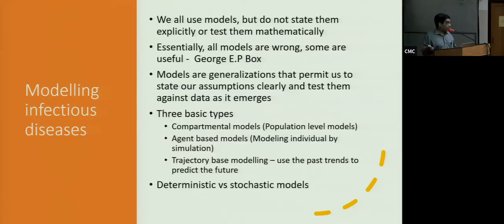They are useful, but right now we're going to be talking about primarily the compartmental model, which is the simplest, and a little bit about agent-based models. Finally, these models can be either deterministic or stochastic. They're just simple words to say that stochastic models are the ones where you put a little bit of random chance also into it.